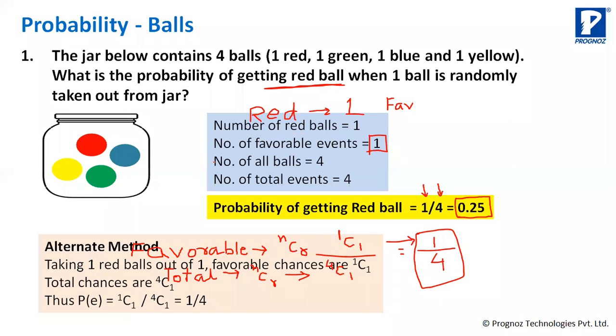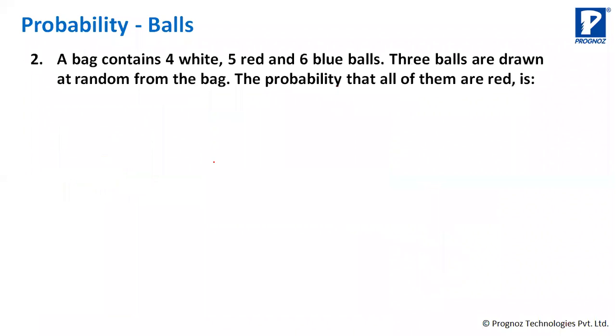We'll be doing more problems. It will be clear. A bag contains 4 white, 5 red, and 6 blue balls. 3 balls are drawn at random from the bag. The probability that all of them are red is, let's do it by combination method, okay? So what is my favorable? For favorable, I will write only F. F stands for favorable, okay? So what is my number of favorable events? Here, there are 4 white, 5 red, and 6 blue balls. And what is the probability that all of them are red when I am taking out 3 balls?